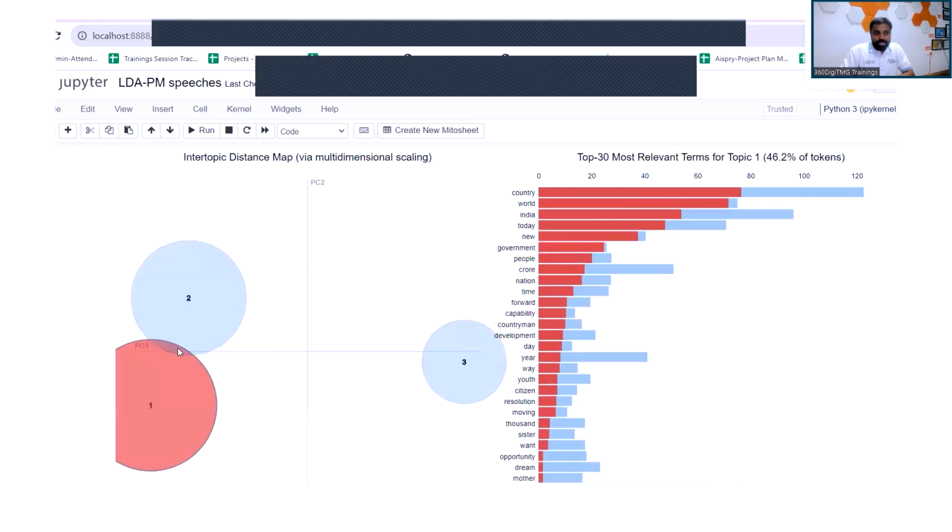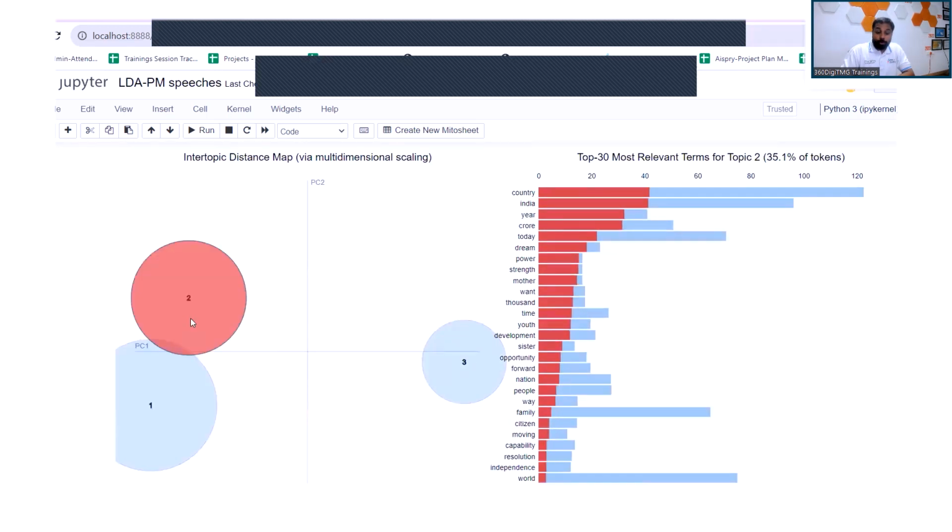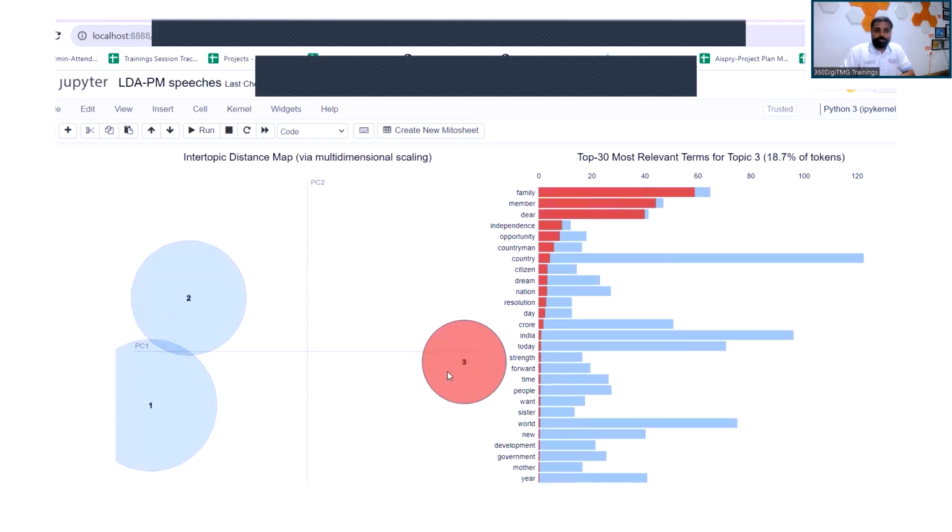Now the difference between these two, the placement of topic 1 and topic 2, in fact you can see some overlapping is also there, is basically telling us that topic 1 and topic 2 are very similar with respect to the tokens that these topics contain. Whereas if I talk about topic 3, the words completely vary. You can see a lot of words which are not very relevant for this particular topic. So this way, we will be able to compare the similarity between the topics.